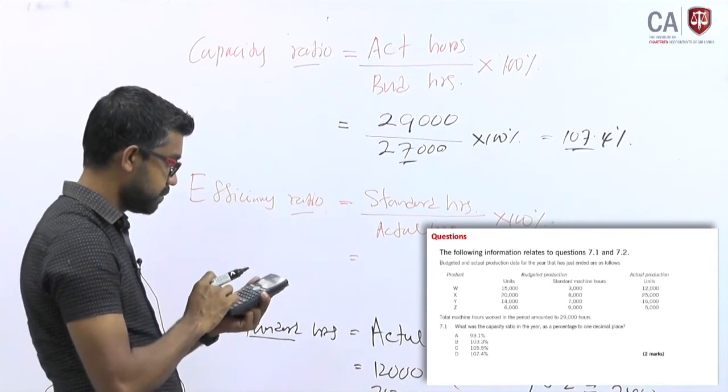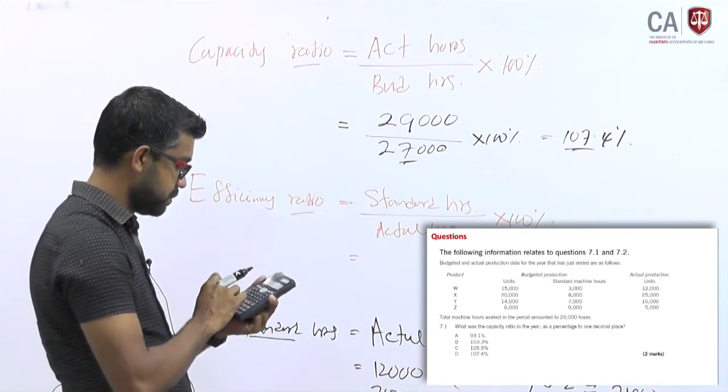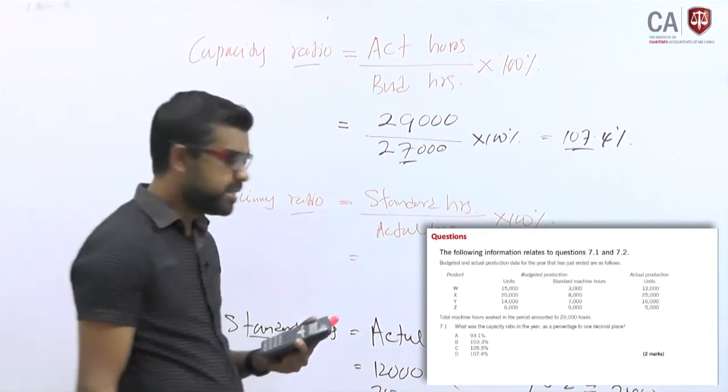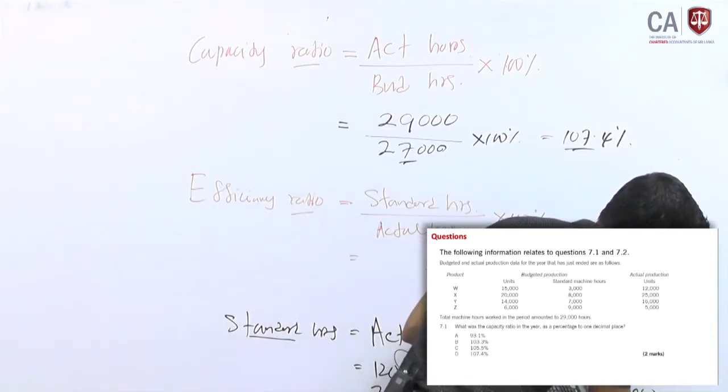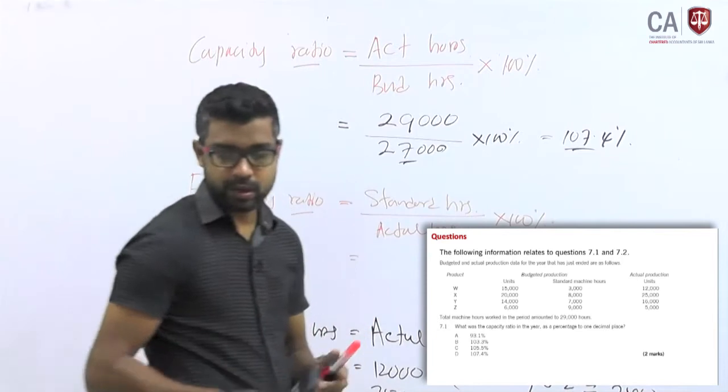Plus, 27,900. So, this is the total standard hours.